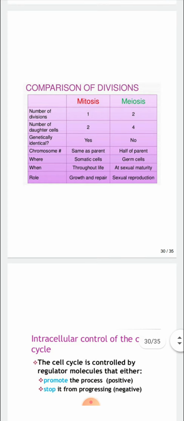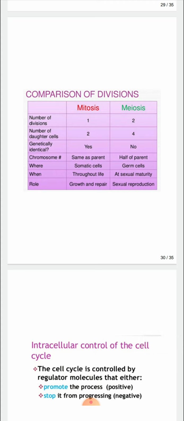And mitosis occurs in somatic cells and meiosis in the germ cells. Mitosis occurs throughout life and meiosis occurs at sexual maturity. Role of mitosis is in growth and repair, and meiosis in sexual reproduction.